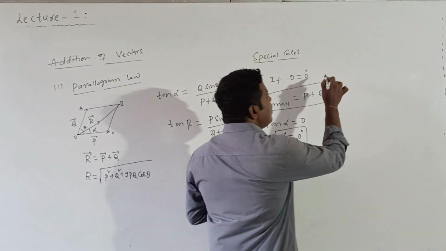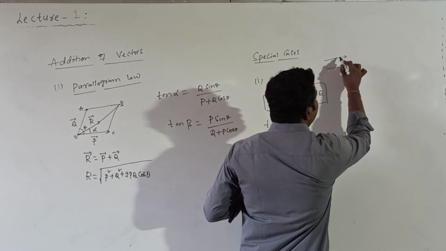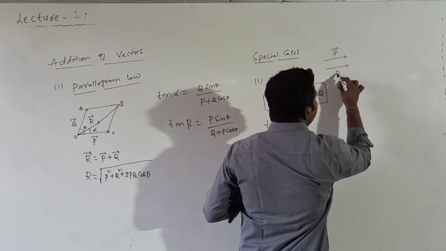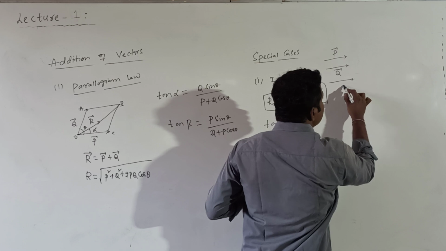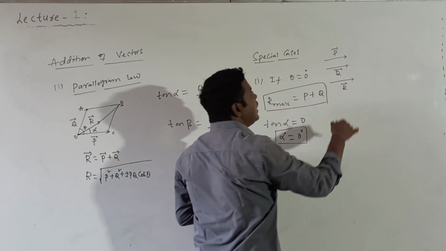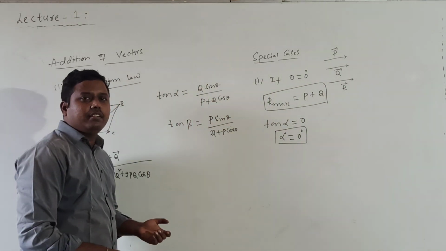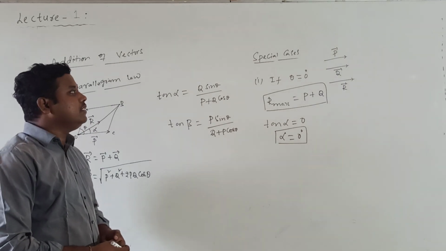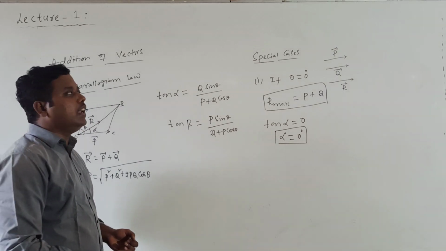In this question, P bar and Q bar are both parallel. This is P bar and this is Q bar. Both are parallel. How will the resultant R bar be? R bar is also in the direction of P bar and Q bar. Understood? So this is the case when the vectors are parallel vectors.